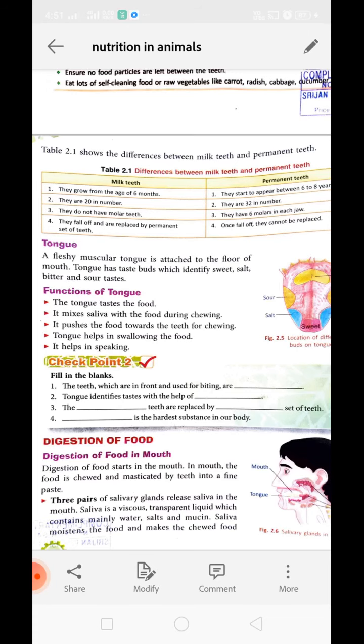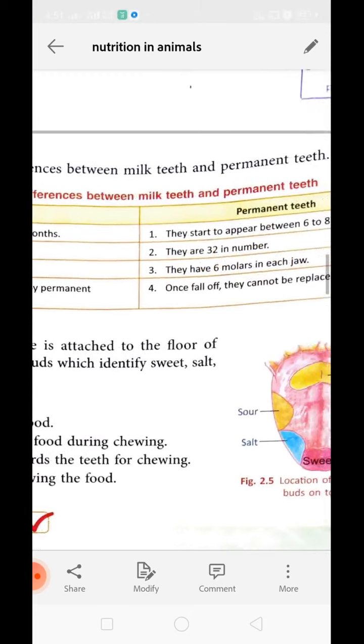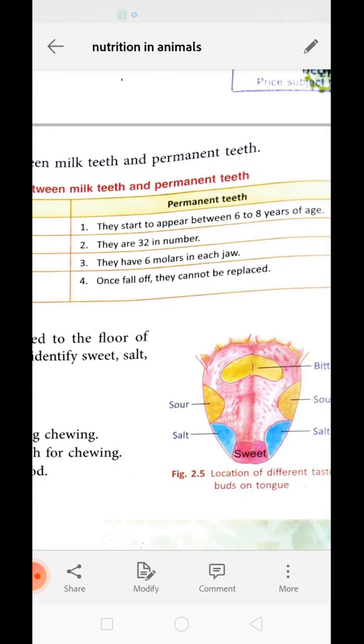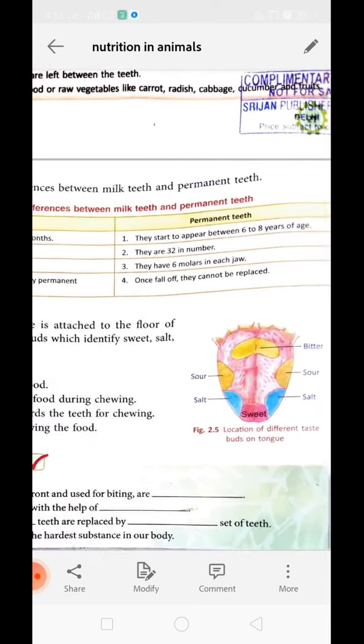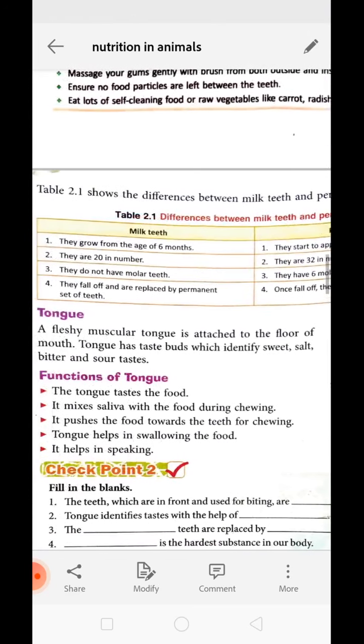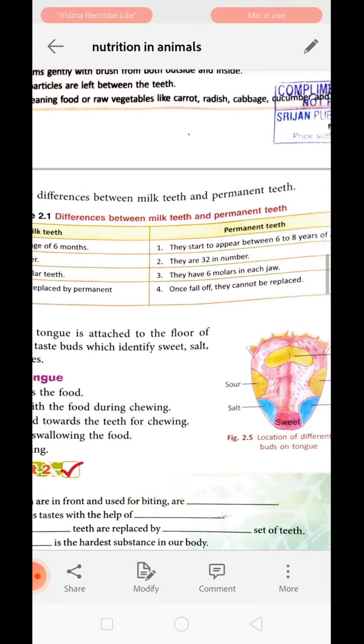First point is milk teeth. They grow from the age of 6 months, whereas the permanent set of teeth appears between the age of 6 to 8 years, right? Now about number, the number is 20 in milk teeth, whereas the number of permanent teeth is 32.